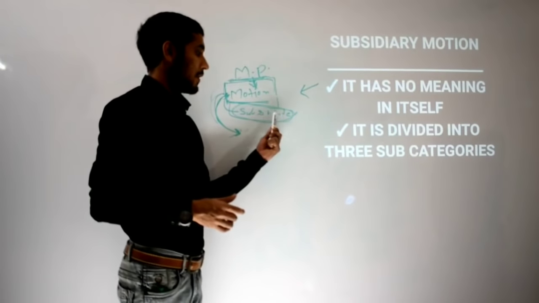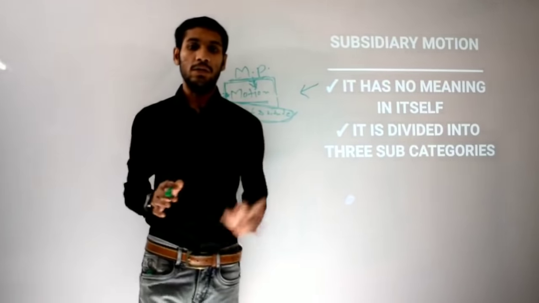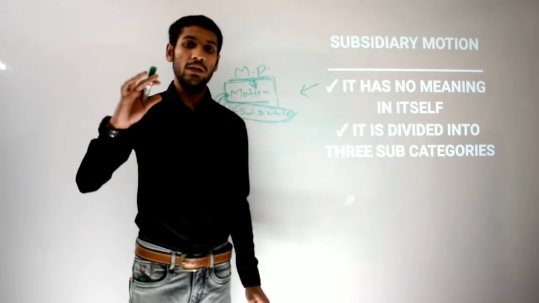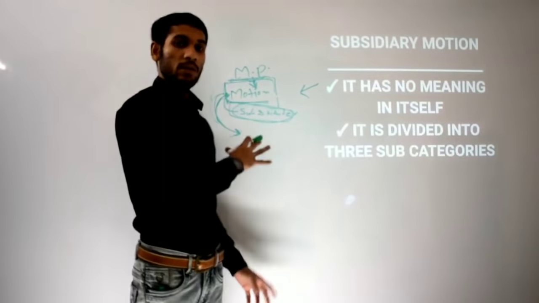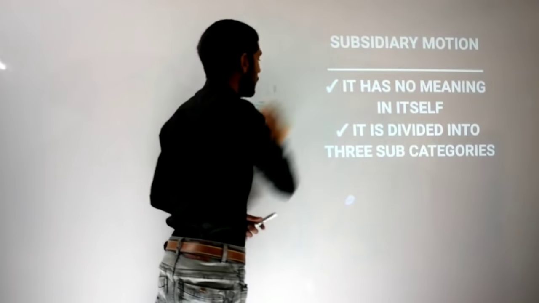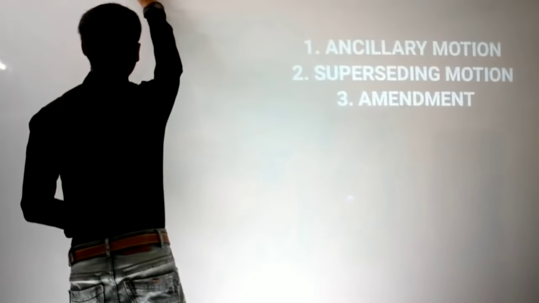I hope what I have taught you regarding the three motions, that is substantive motions, substitute motions and subsidiary motions, all of you are getting it clearly. Okay, so there are three categories like ancillary and something else. I am just giving you the names, because they are not the important ones at all. So let's see, I am moving to the next one.